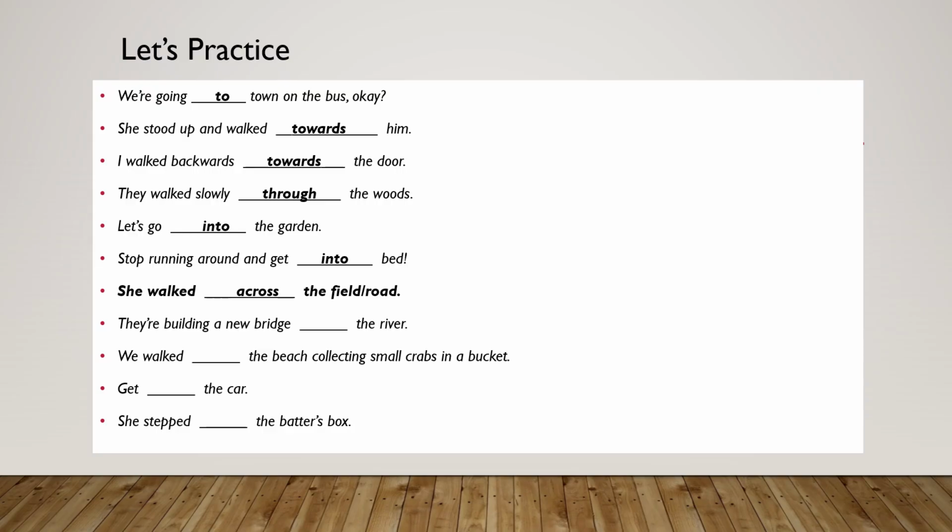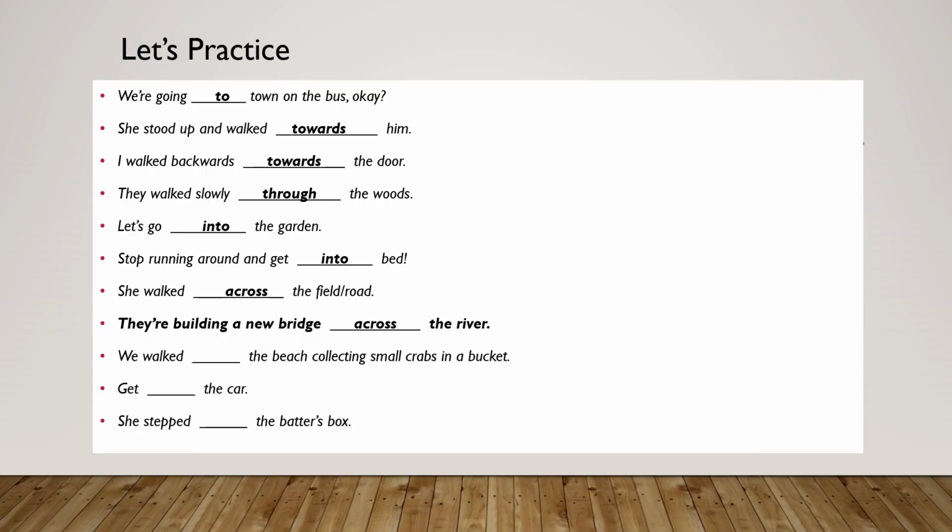They're building a new bridge, blank the river. There is a connection joining one side with another side. It is the same case, connecting one end with another, as when we build a bridge. So, they're building a new bridge across the river.